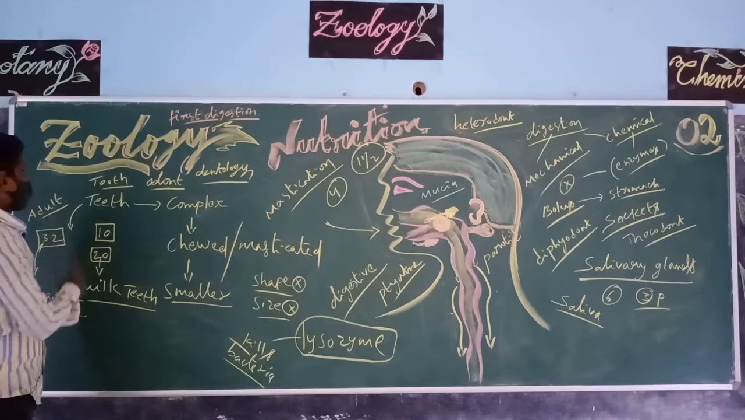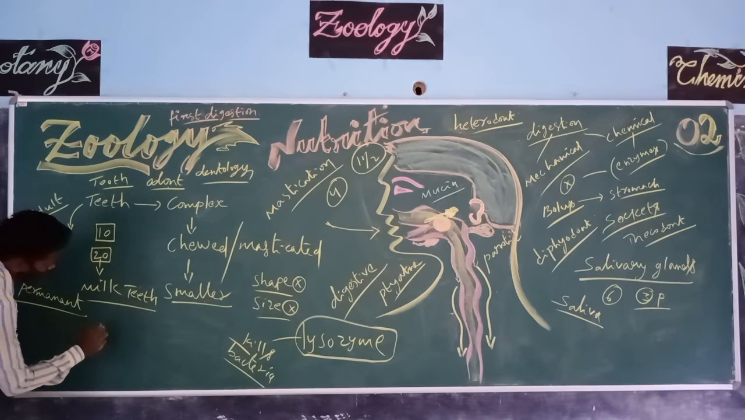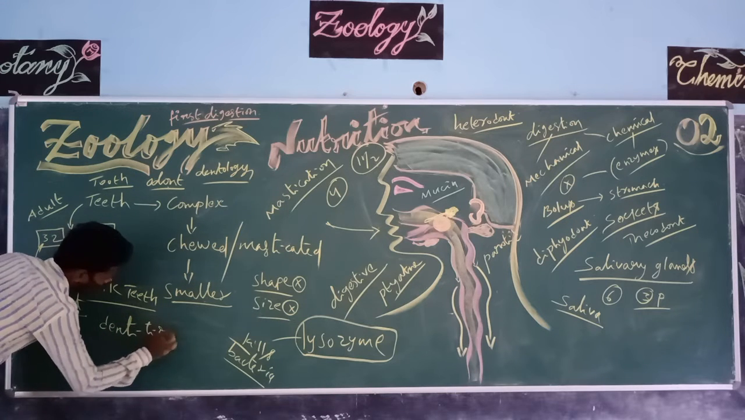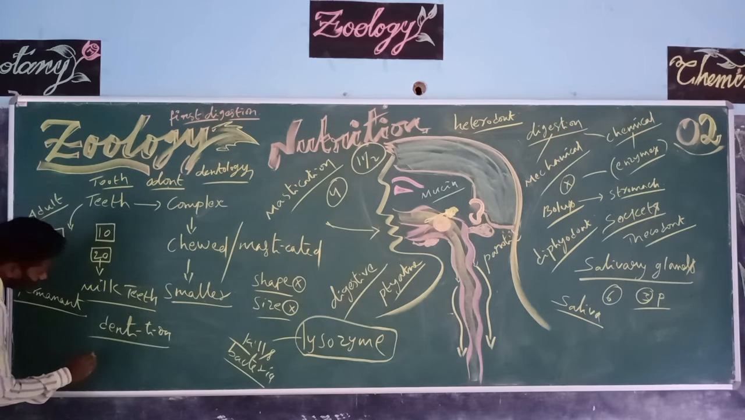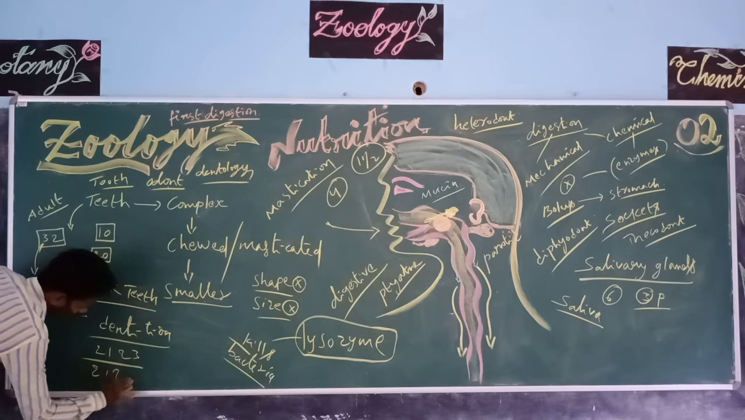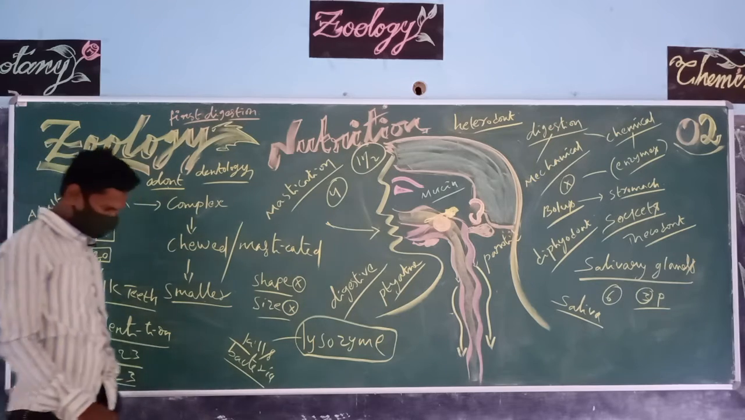So one more point: the arrangement of teeth in the human jaws is known as dentition. This dentition is represented by a formula called the dental formula: 2123 by 2123, numerator and denominator.